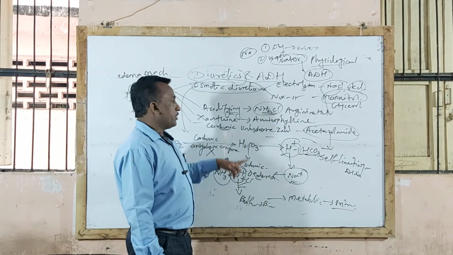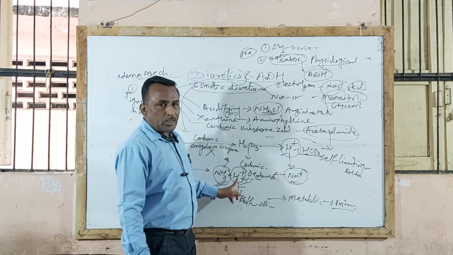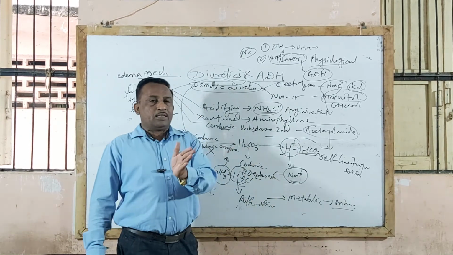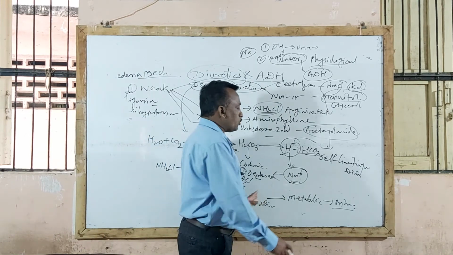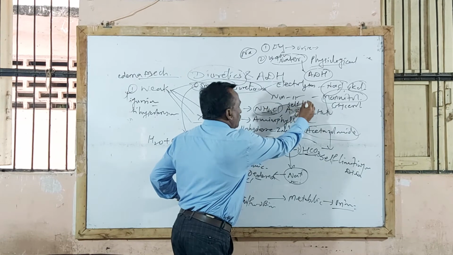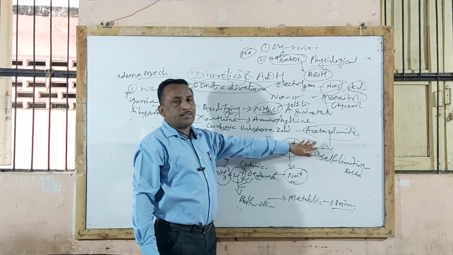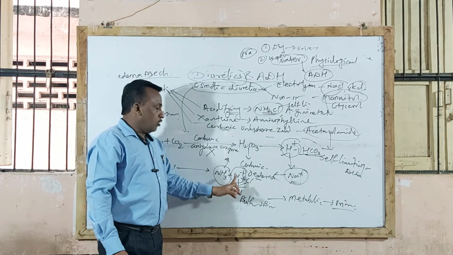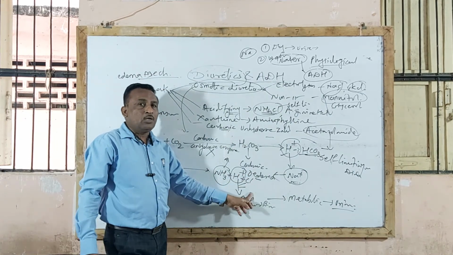Here also there is a loss of ammonia, H plus ion and chloride. The chloride also reacts with the buffers and is excreted. Thereby it is also called a self-limiting diuretic agent, like acetazolamide, because it also causes loss of ammonia, H plus ion and chloride ion.